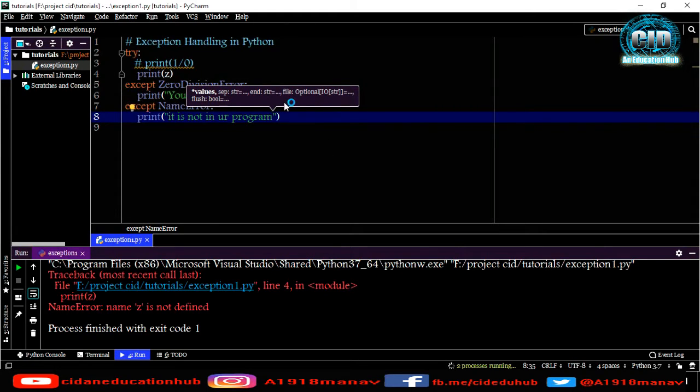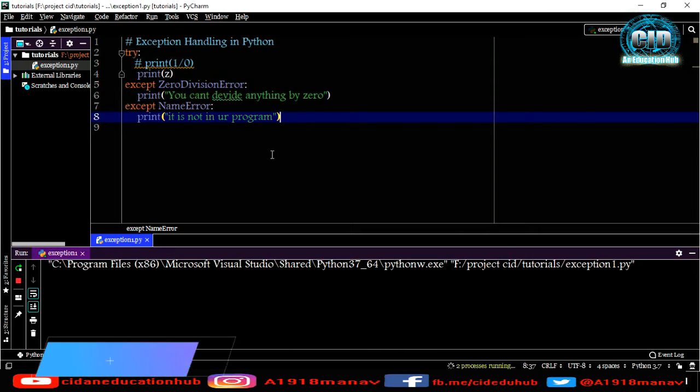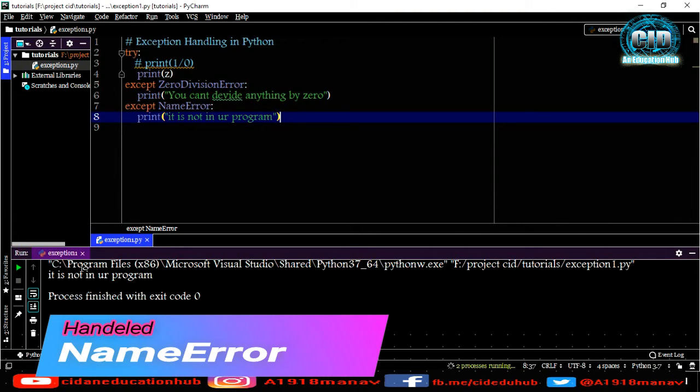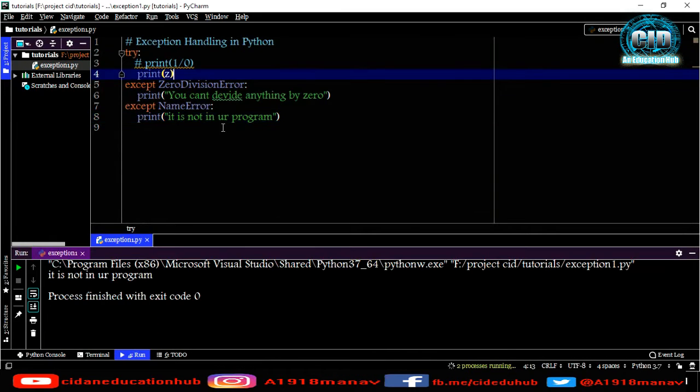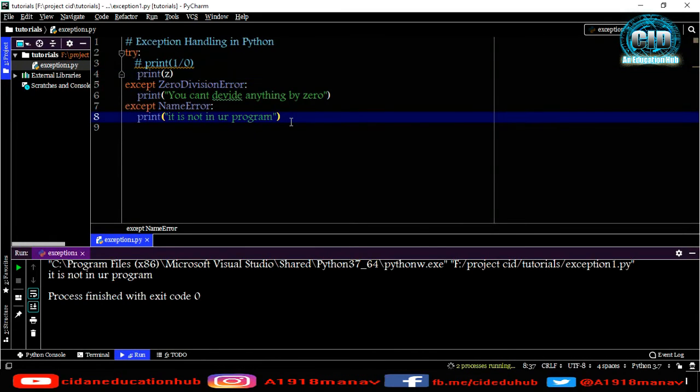So it will throw an error and print this. Let me show you. Now it is showing it is not in your program. Z is not in my program, so it throws an error.